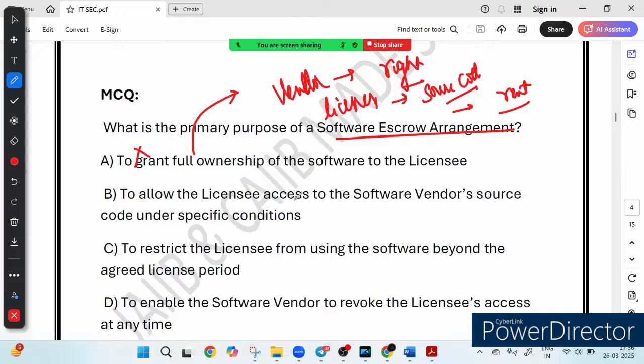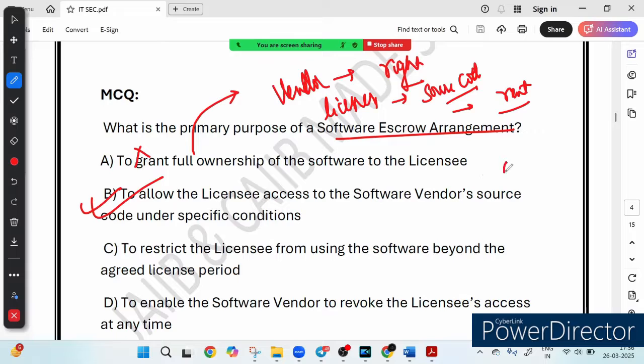Option B, to allow the licensee access to the software vendor's source code under the specific condition. So what do you think? Yes, this is the correct answer. This is the correct definition of software escrow, where a third party holds the source code and releases it to the licensee if certain conditions are met. Like, suppose the vendor goes out of business.